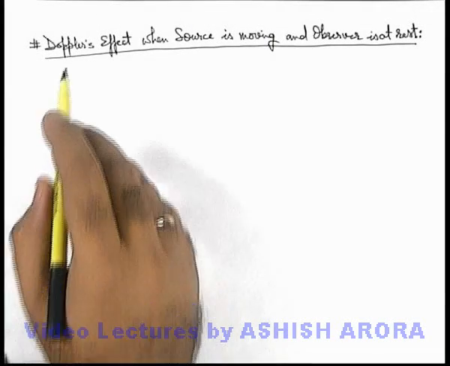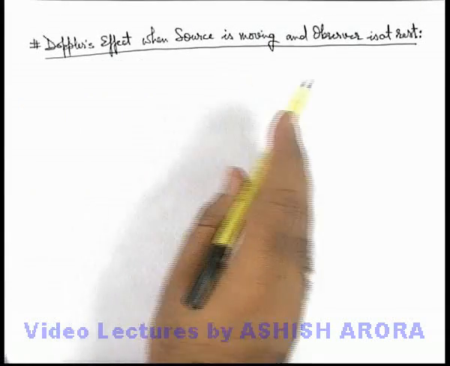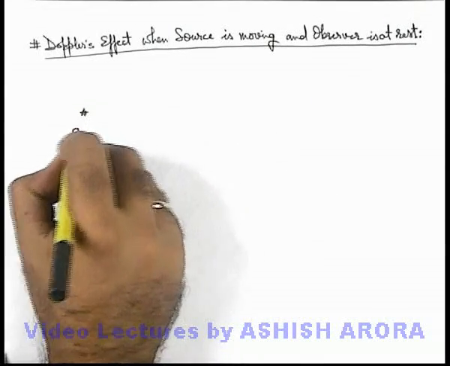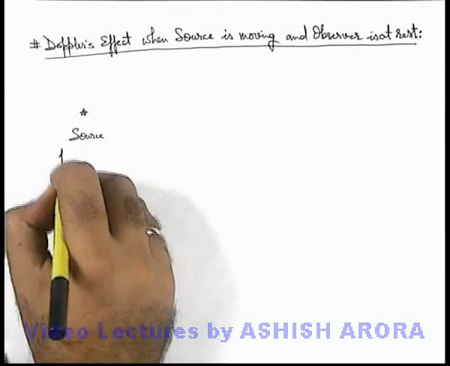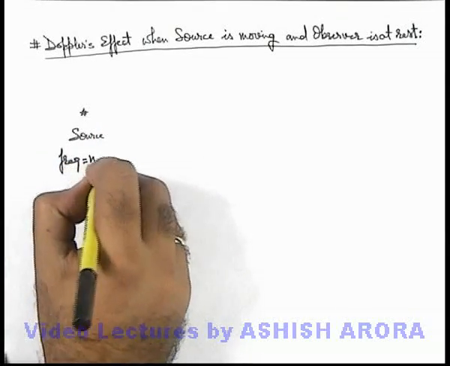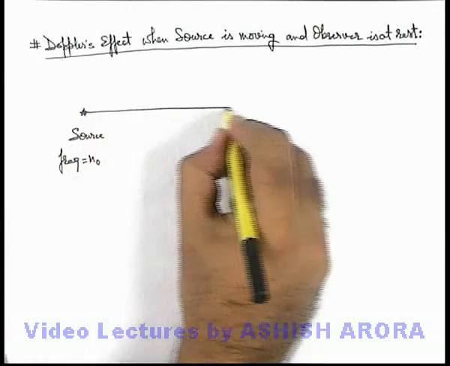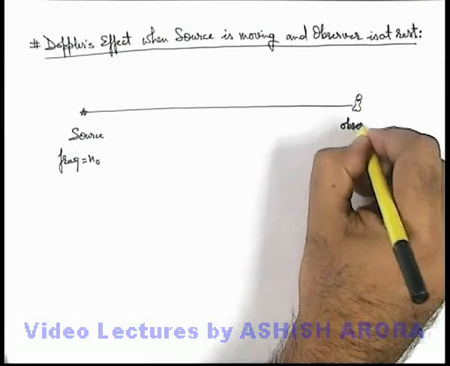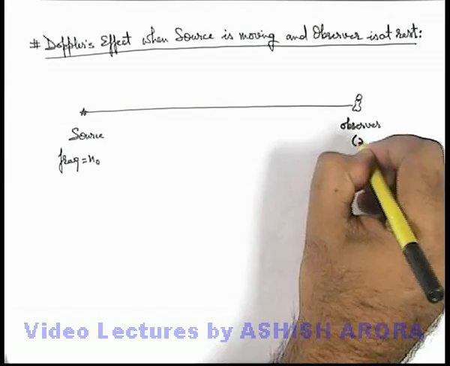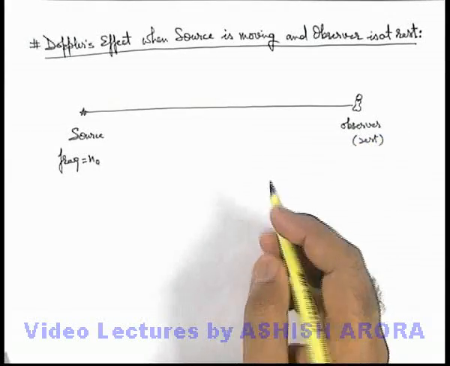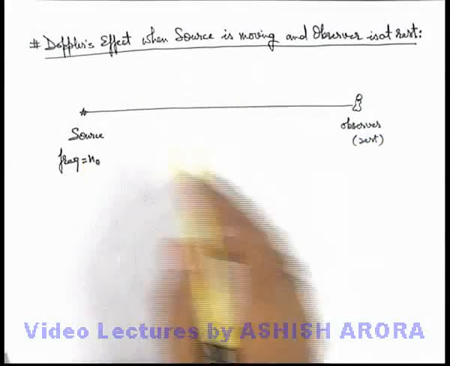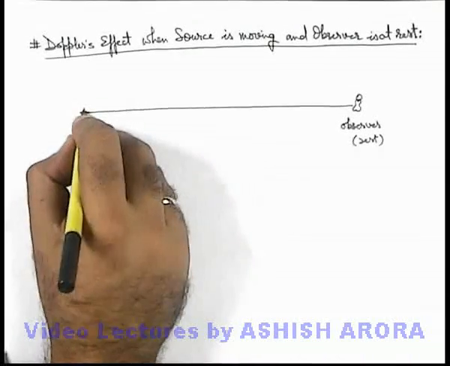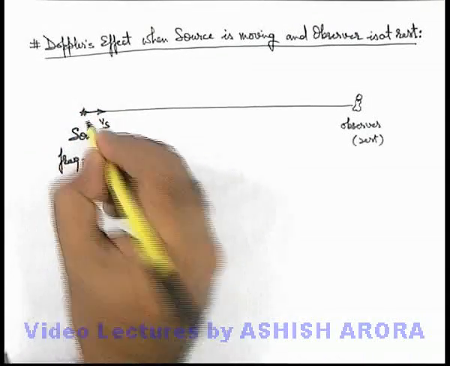Let us analyze the phenomenon of the Doppler effect when the source is moving and the observer is at rest. Say this is the source of sound having frequency n0 Hz, and in front of it at some separation an observer is standing, which is at rest. It is not moving like in the previous case we have taken, when the source was at rest and the observer was moving. Now the observer is at rest and the source is moving with speed Vs.